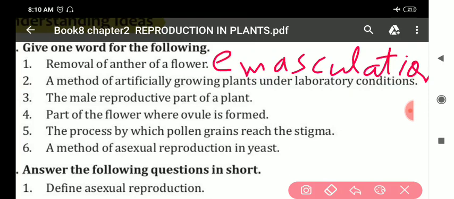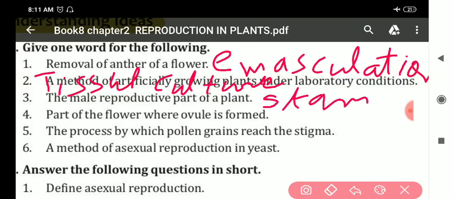This is tissue culture. Second point is tissue culture. TISSUE CULTURE. First point, emasculation. Second, tissue culture. Next, the male reproductive part of a plant. Stamen. STAMEN. Stamen is the answer. The male reproductive part of plant is stamen.